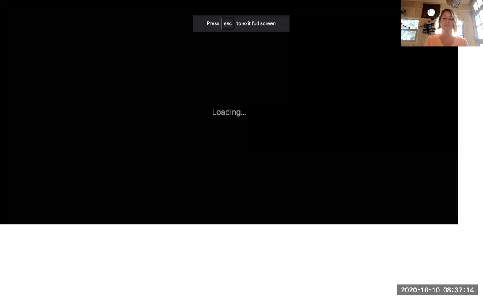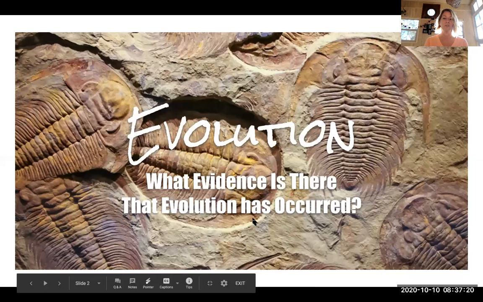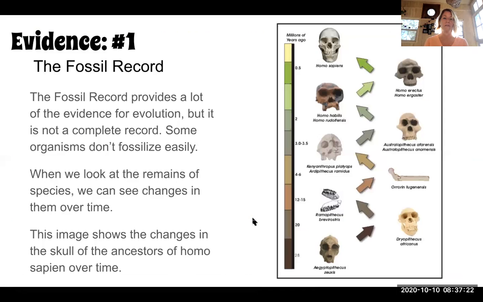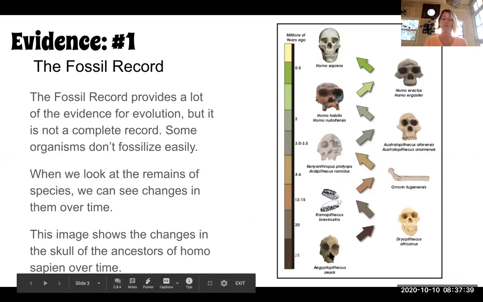So, evolution. What is there that supports this idea that evolution has occurred? What evidence is there? So, evidence number one, the first piece of evidence that we can look at is the fossil record. The fossil record is not complete. There are lots of missing pieces, but we are able to look at the remains of species and see how those things have changed over time.